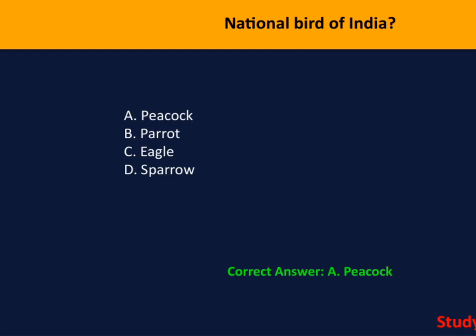All right, let's move on to our next question. Here, we're looking at the national bird of India. The question is, which bird is recognized as the national symbol? The options are A, peacock, B, parrot, C, eagle, and D, sparrow. The correct answer is A, peacock.